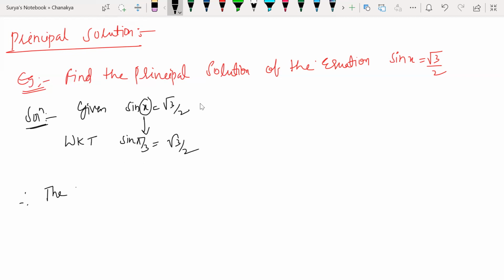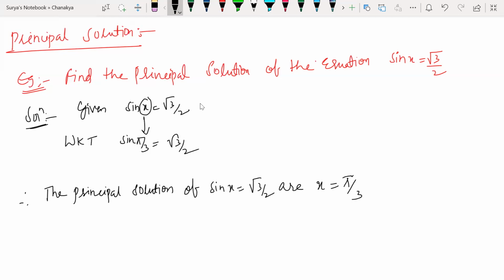Therefore, the principal solutions of sin x is equal to root 3 by 2 are x is equal to pi by 3 and 2 pi by 3.